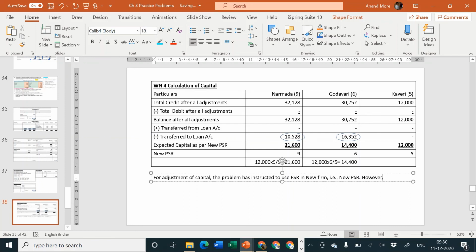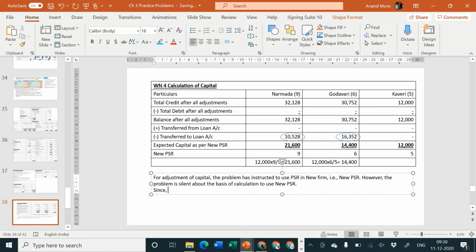However, the problem is silent about the basis of calculation to use new PSR. Full stop.